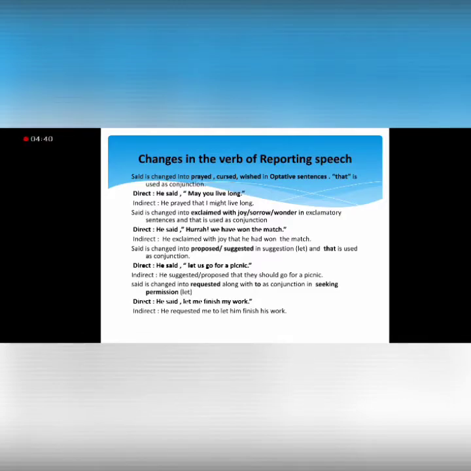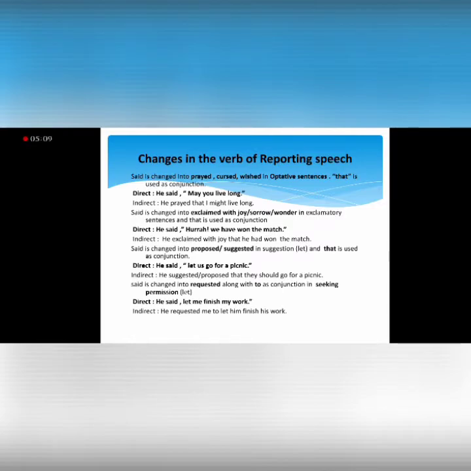Then we come to the next kind of sentences, in which we have suggestion. There are two kinds of sentences in which we use let. One is when we ask permission, and the other is when we propose something. Here said is changed into proposed and suggested in suggestion sentences, and that is used as a conjunction. Like he said, let us go for a picnic. So he suggested and proposed that they should go for a picnic.